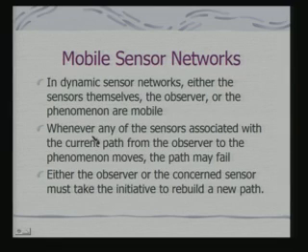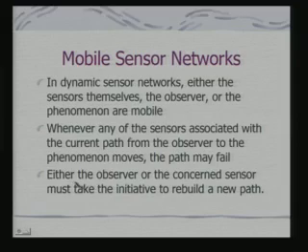Whenever any of the sensors associated with the current path from the observer to the phenomena moves, the path may fail. So, what does that imply? That implies that the path has to be recomputed. So, I need to have a protocol which is adaptive to the topology of the network. Then either the observer or the concerned sensor must take the initiative to rebuild a new path.